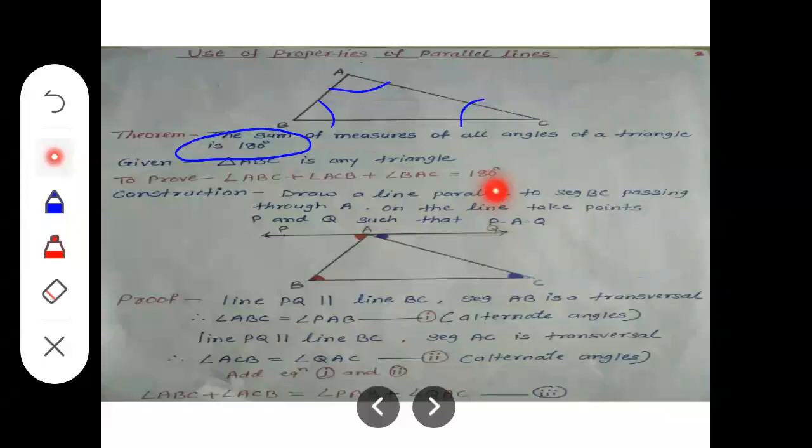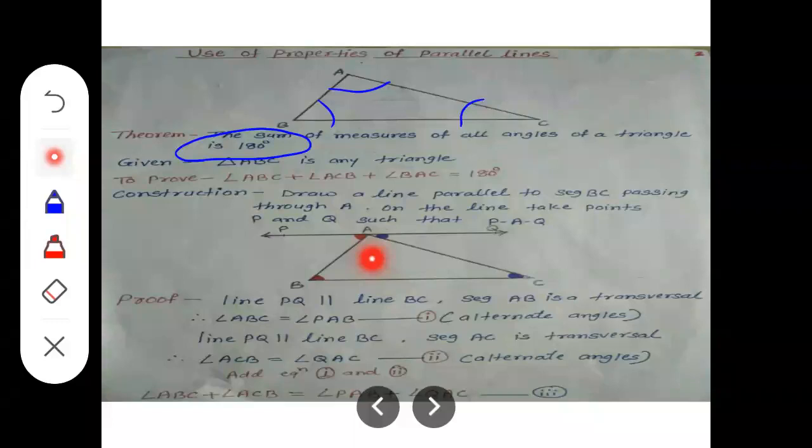Now to prove it, let's do a little construction. I have drawn a line PQ that is parallel to the base of the triangle, that is side BC. Draw a line parallel to one of its sides. So I have drawn line PQ parallel to segment BC, and that line should pass through vertex A. That is the condition.